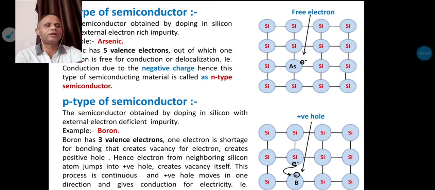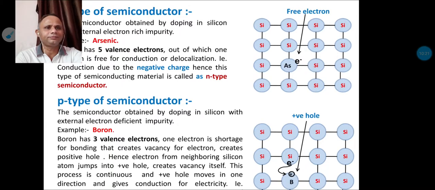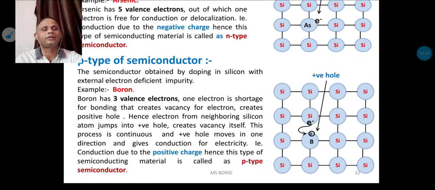Let us see the schematic presentation. So this is the silicon crystal. In the silicon crystal we have to dope arsenic impurity having 5 electrons. These 4 are coordinated with the other 4 silicon atoms and 1 electron is free, and this free electron shows the conductivity or conduction. So that means conduction is due to the negative charge. That's why this type of conducting material is called N type of semiconductor.